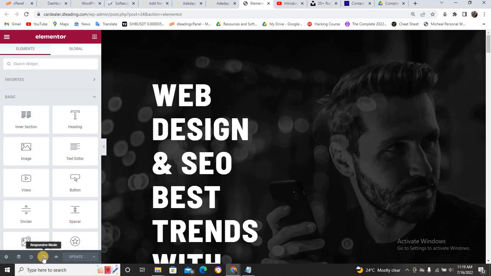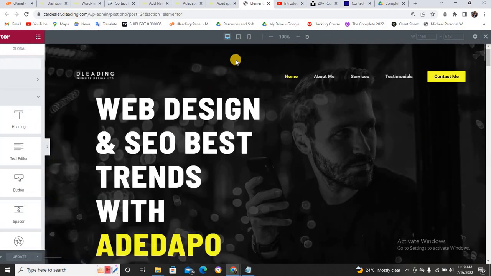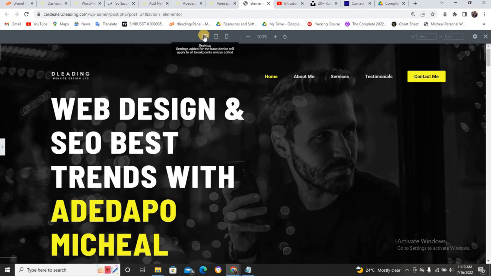Can you see this responsiveness? Can you see this particular place? That is what we call the responsive mode. Just tap it. Immediately you tap it, it's going to give you a drop down here. I'm going to show you this is how this thing looks on a desktop.